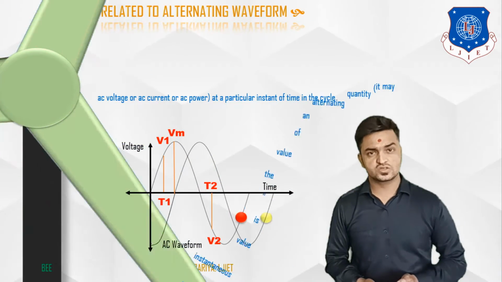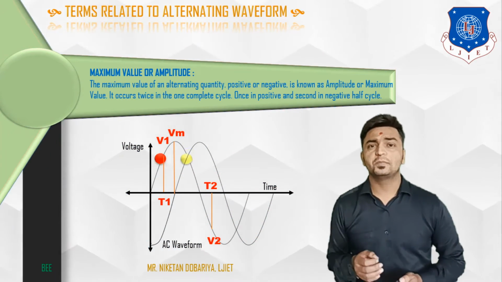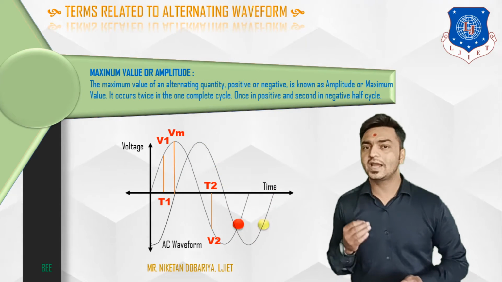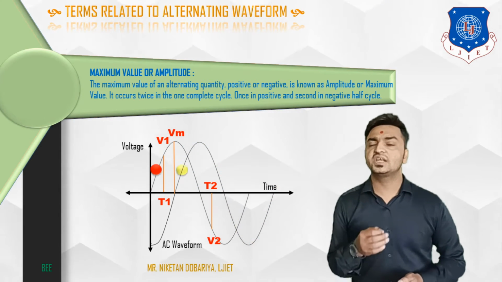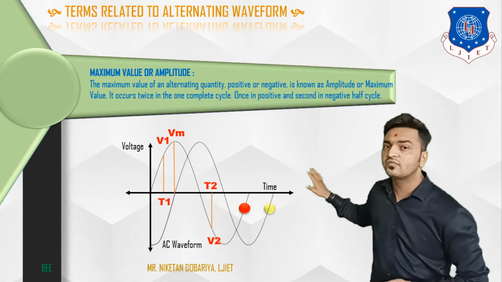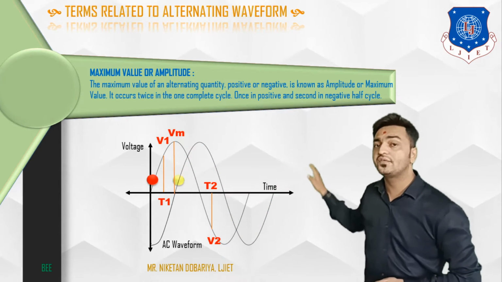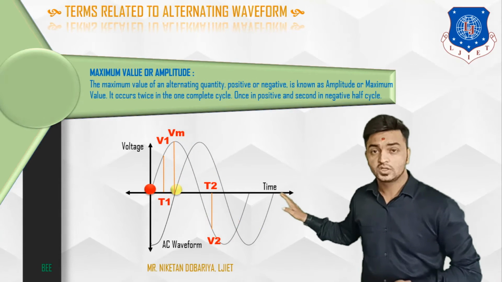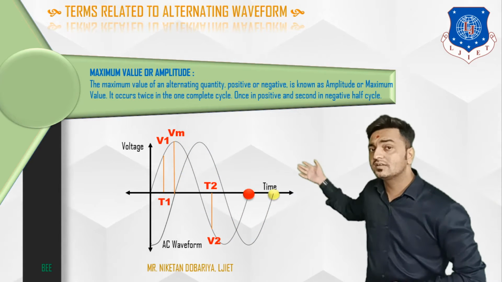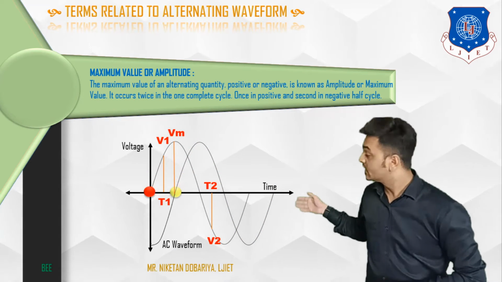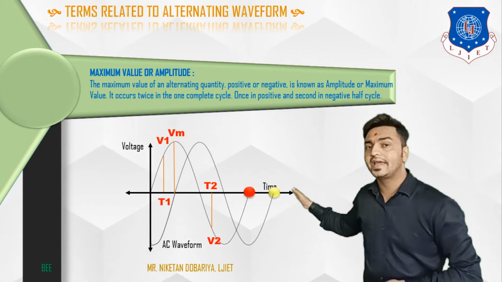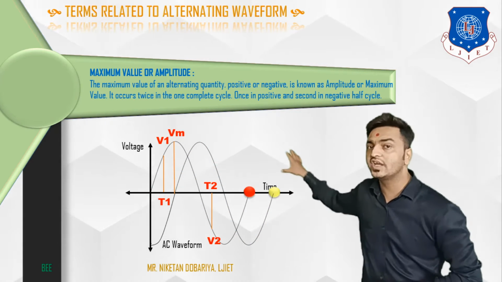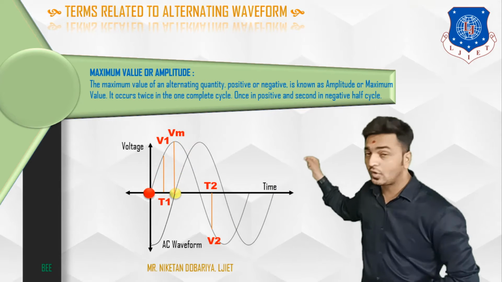Now the next definition is maximum value or amplitude. What is amplitude? That is defined by the maximum value of this waveform, whether positive or negative. If we consider this positive cycle over here, at this 90-degree angle we are getting the maximum value of this waveform, and it is positive.